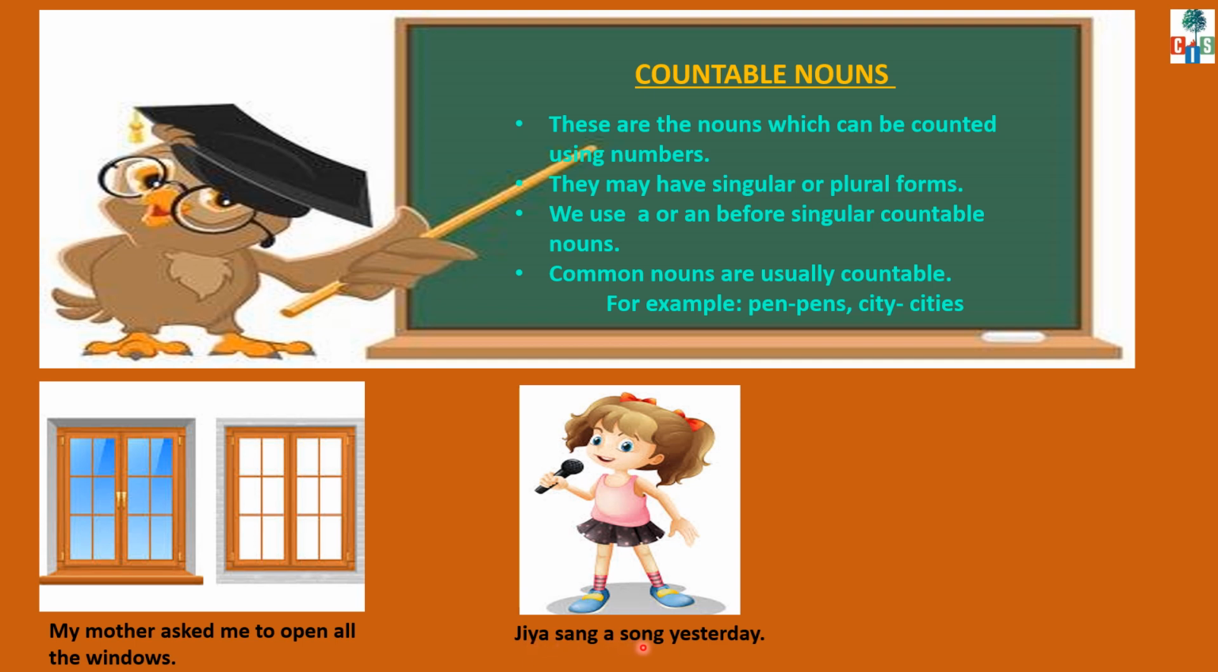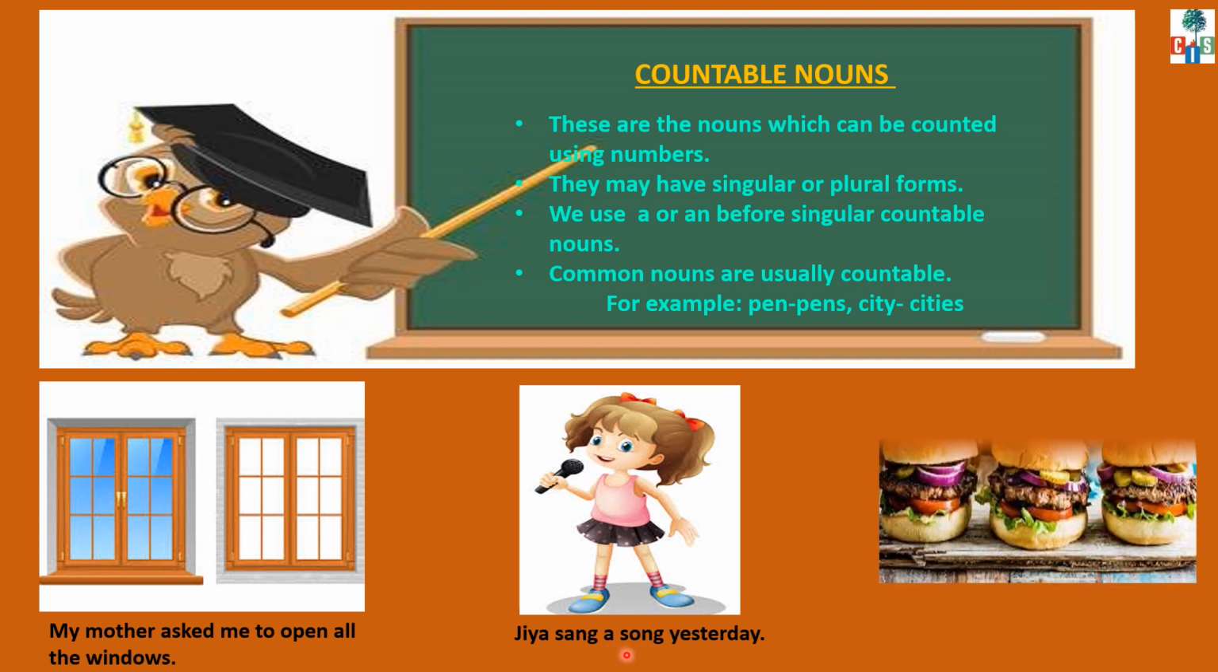Jia sang a song yesterday. Children, in this sentence, Jia is a proper noun and Jia sang a song. A song means one song, and song is a common noun. And before this common noun, I have used a. We can count song. Yes? Song, songs. So, in this sentence, song is a countable noun.